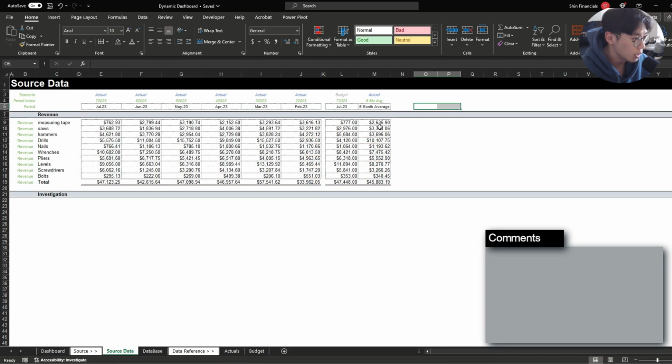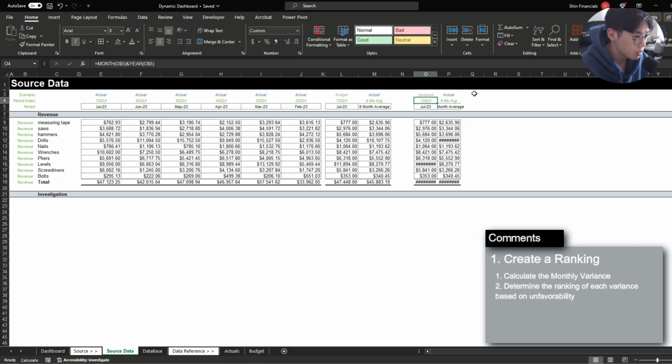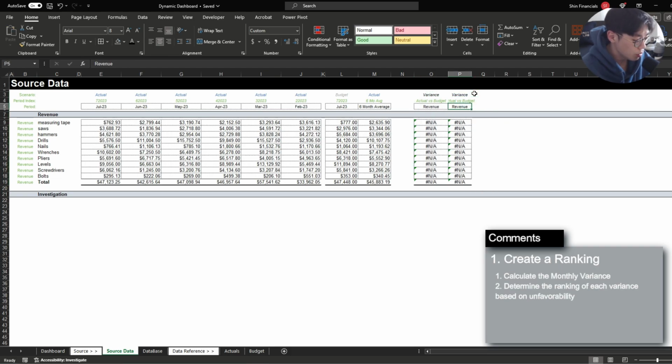The way we're going to do that is within our source data tab, we're actually going to create two more columns. We're going to call this one variance, and call this actual versus budget and revenue. For the second column, instead of revenue, I'm going to call this rank.